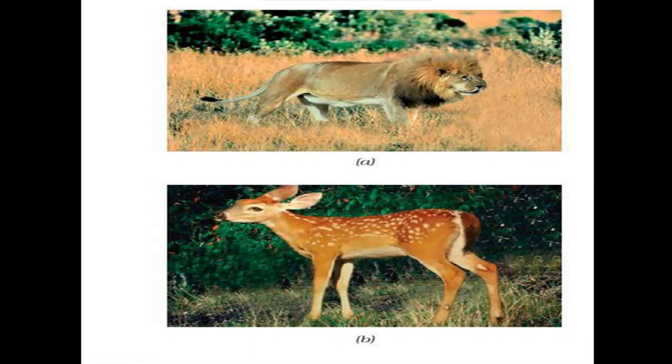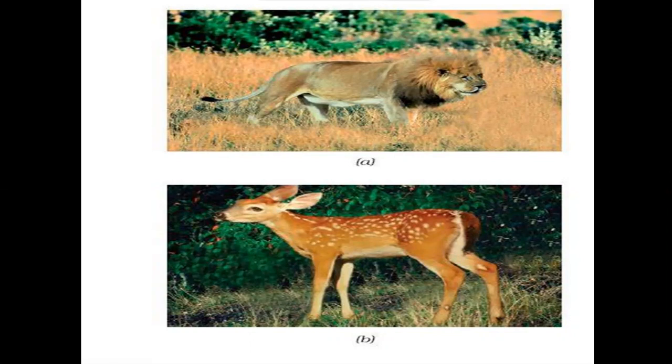Lions have long claws in their front legs, and these can be easily withdrawn inside the toes. Do the features of a lion help it in any way to survive?